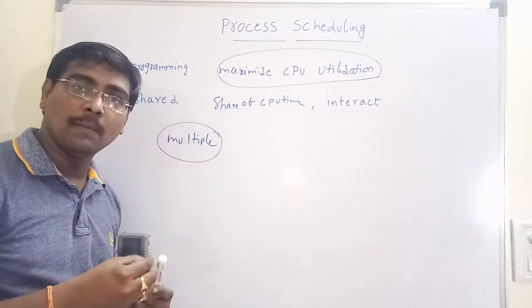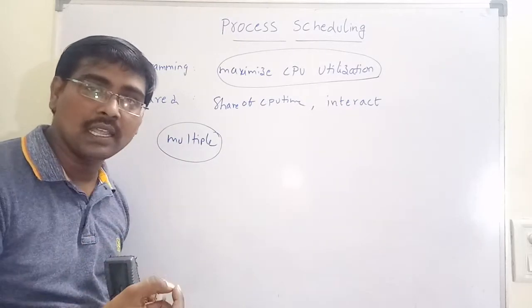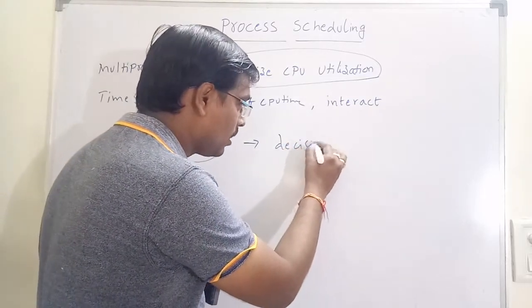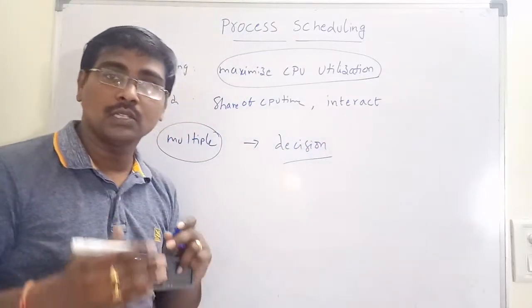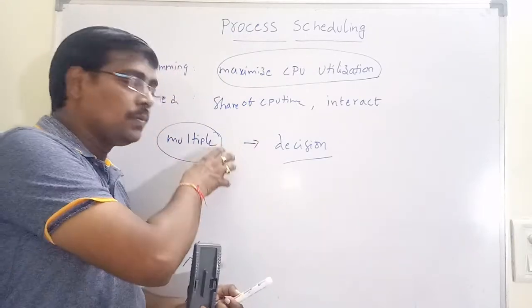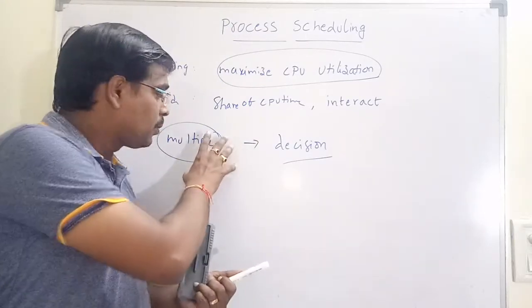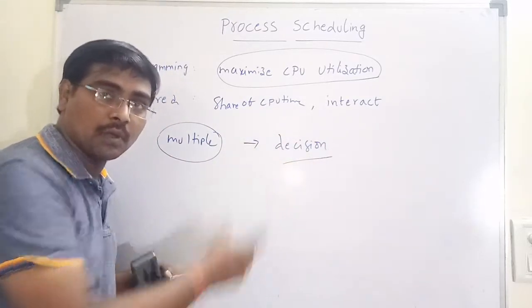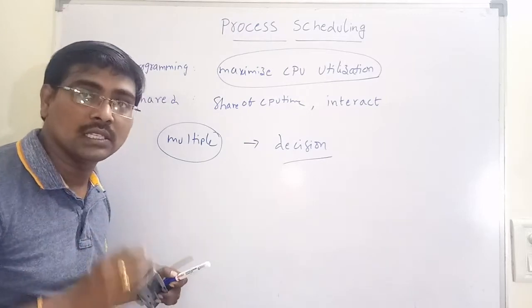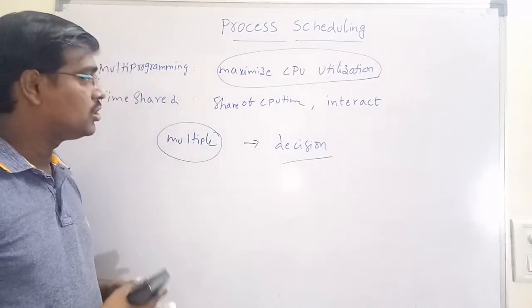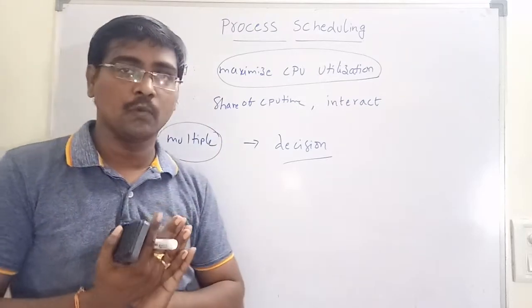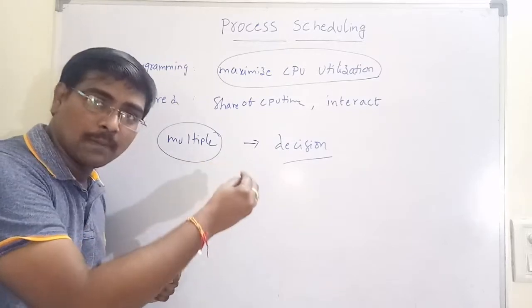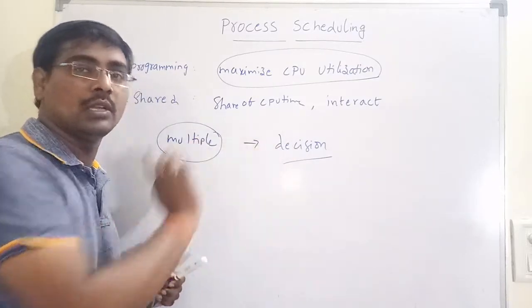Among these multiple processes, we have to make a decision about which process we select and which process we enter into the execution mode. This selection is carried out by schedulers. Whatever operating system we are taking, our main aim is to select a process and allocate the CPU to that process.